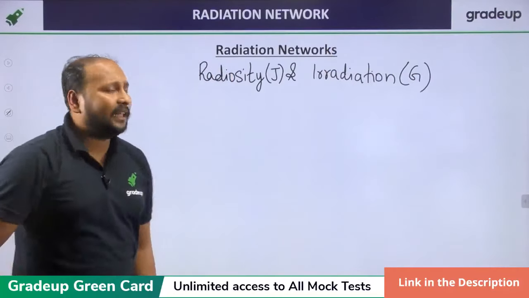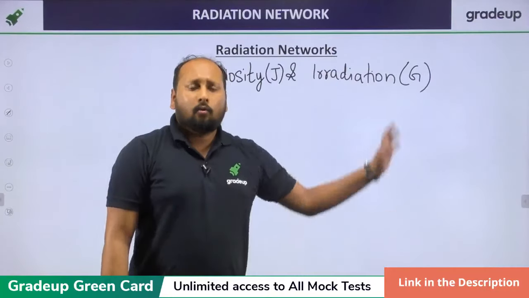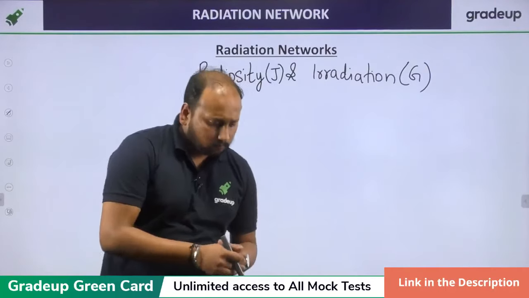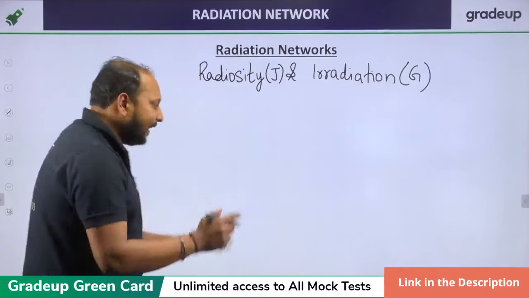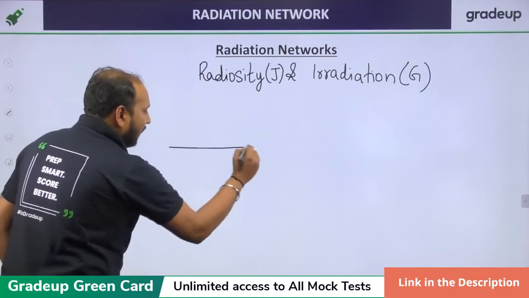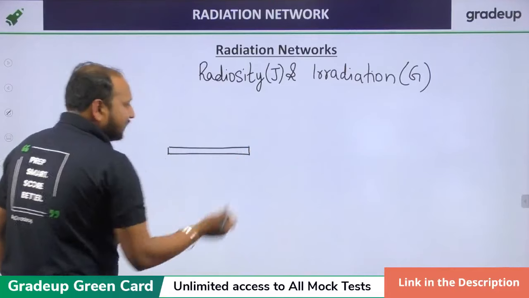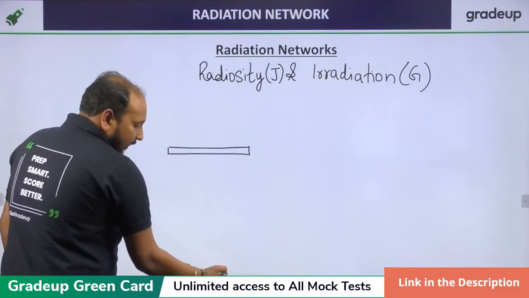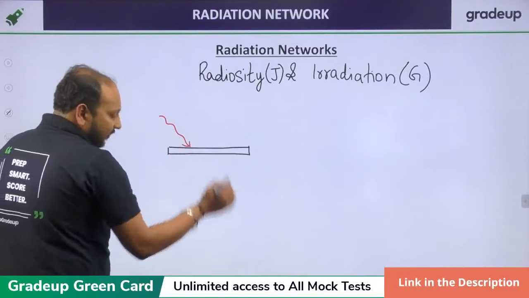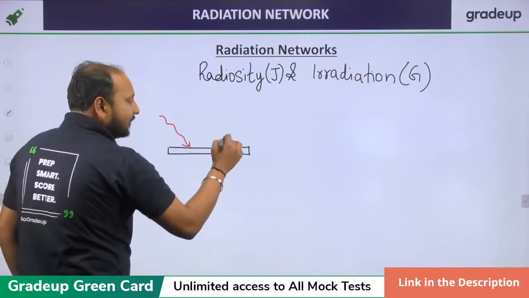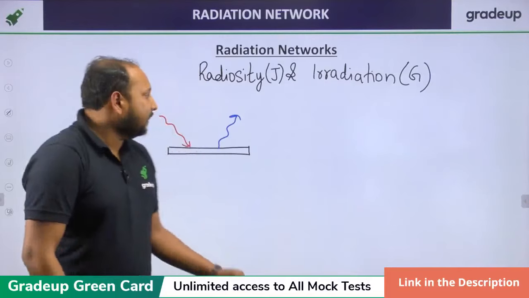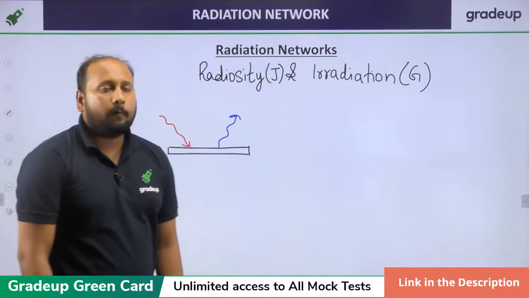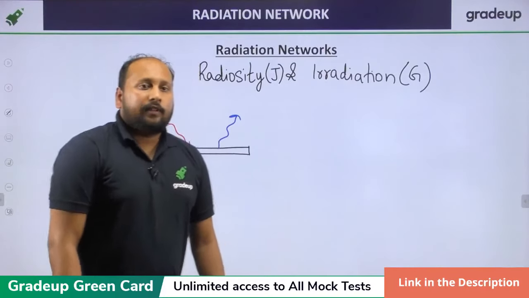What is irradiation? Quickly respond. I'm taking one example to help you understand. If this is a surface, there are two rays, one incident on this surface and another leaving the surface. Which is radiosity, the red one or the blue one?